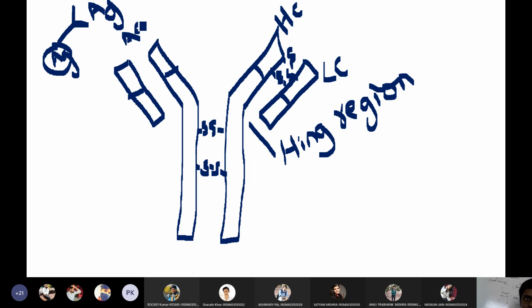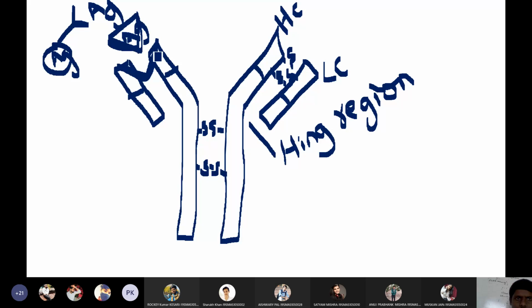For example, if it needs to attach to a triangle antigen, then the shape of this upper top region of the antibody will change into something V-like to fit that antigen. Always the top portion of the antibody will change, varying from antigen to antigen.